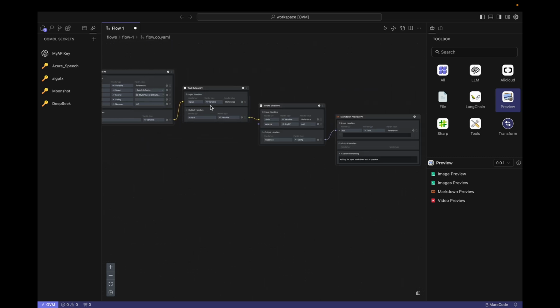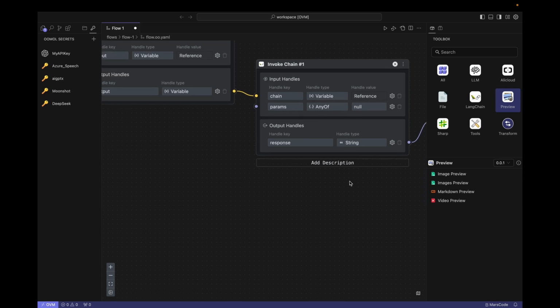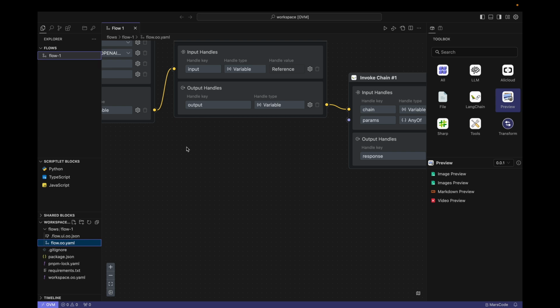The question will be input to the invoke chain block as the params field. By definition, this params must be a key value pair. If you are familiar with Python programming, you should know the dictionary type. It can store multiple items, each of which consists of a key and a value. Now, we need to express the dictionary in Python code. Here, you may need to know some Python programming. In fact, if you want to be proficient in using LangChain, you can't escape writing code in Python.